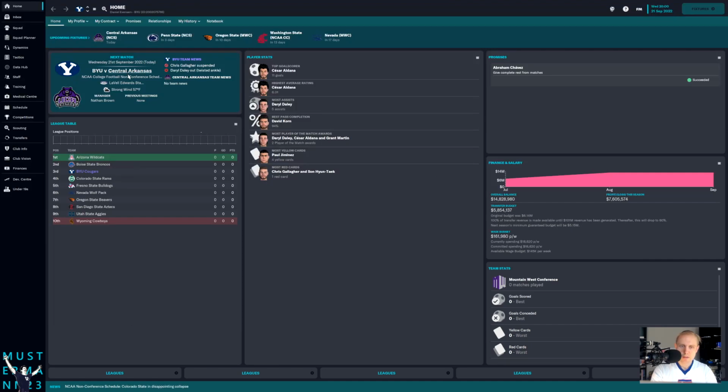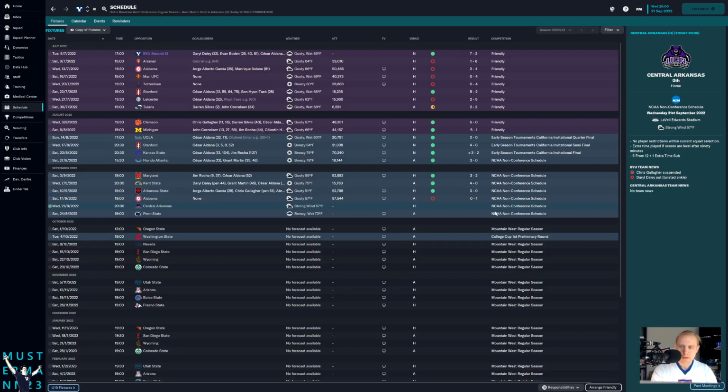We're playing against Central Arkansas today. Here's a real quick look at the schedule. We only have this one and then a game against Penn State, and that's going to do it for the non-conference schedule, which means that in the beginning of October we finally get to start playing games against teams within our conference. I kind of look forward to this.